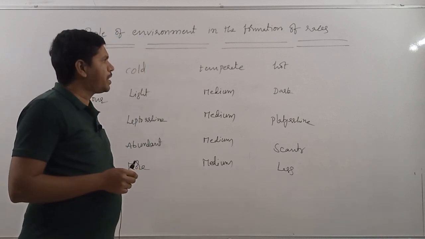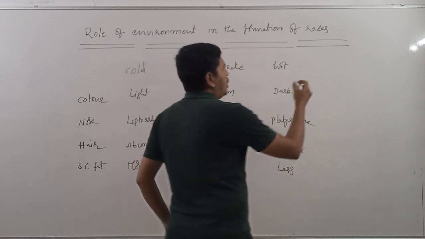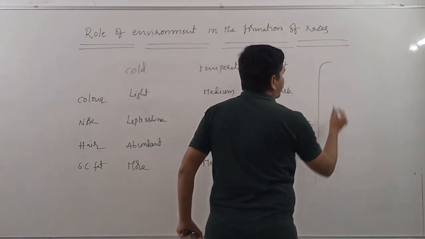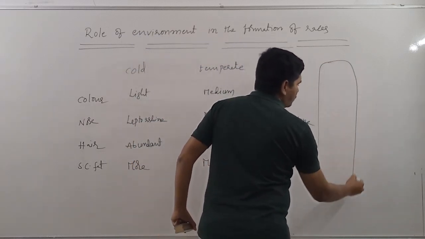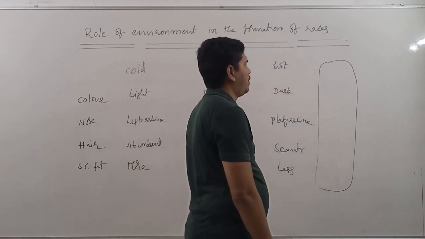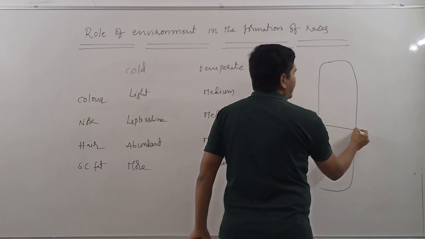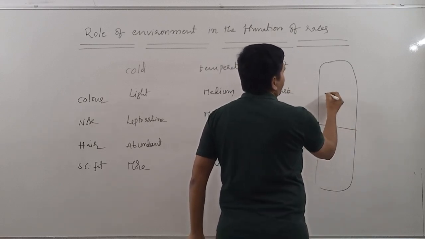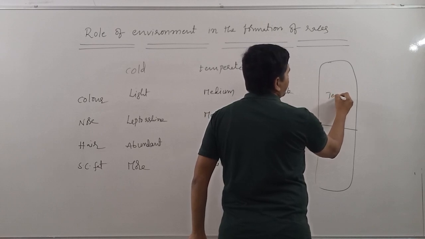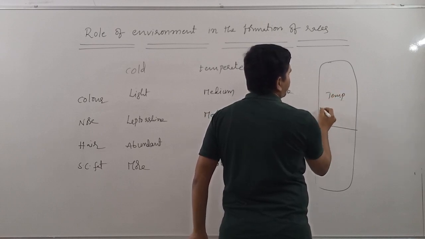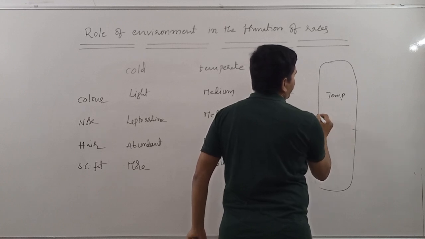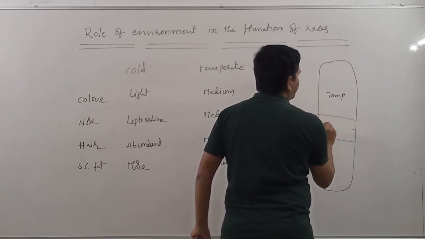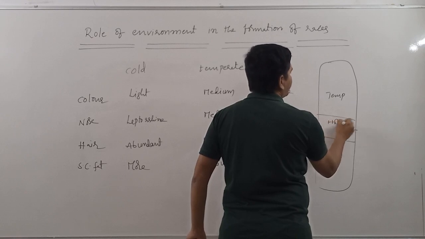Actually, once upon a time, I am representing here. Let us assume this is the equatorial region. Then temperate region. I am writing like this, temperate region. On either side of the equator, there will be hot environment.